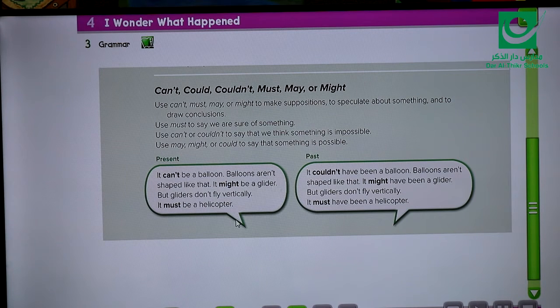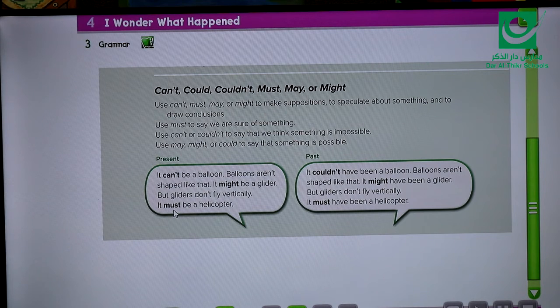Look at the example here. We have a present situation and we have a past situation. The first one, it can't be a balloon. I said here it can't, that means I'm sure this is impossible to be a balloon. Balloons are not shaped like that. It might be a glider. This is important because here I'm not sure. That's why I use the word might.